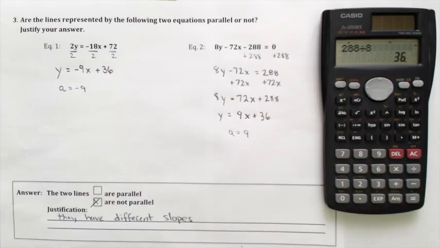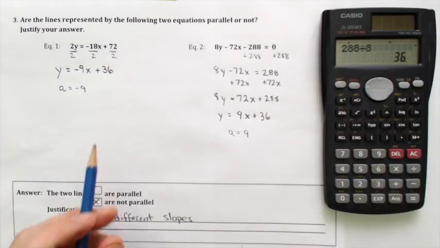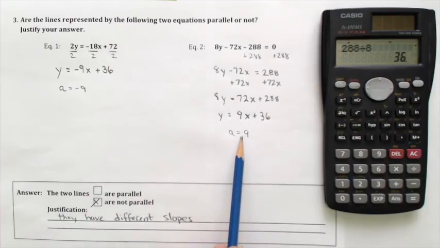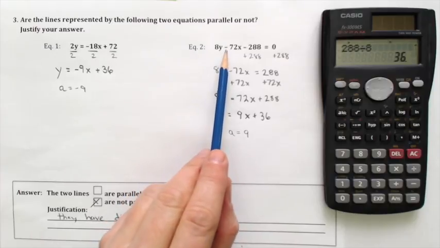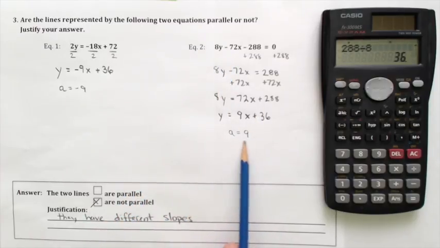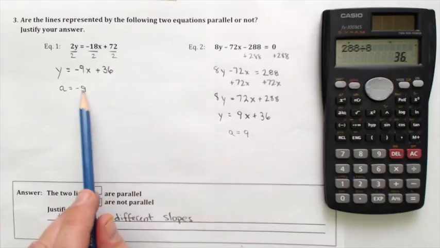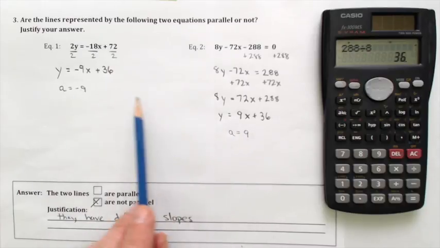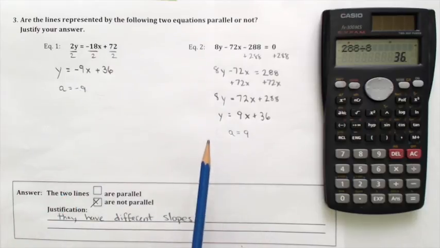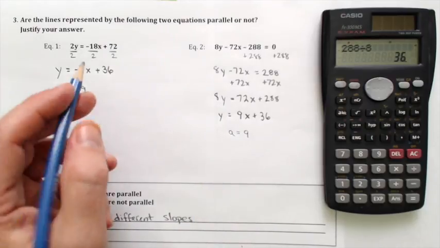Now, one thing I will point out to you, it's worth mentioning, is what if this had also been a negative 9, right? So what if when I did the calculations, if this was a positive 72 and I had to bring it over and subtract it, if this also became a negative 9, now you'd be tempted to say they were parallel. In fact, they would be parallel, right, if they had the same slope. But remember, there are two types of parallels. And I just want to remind you